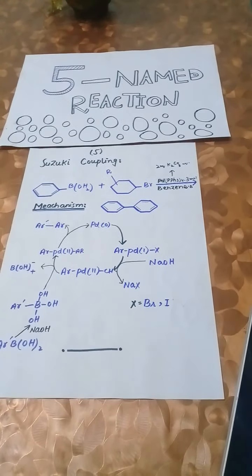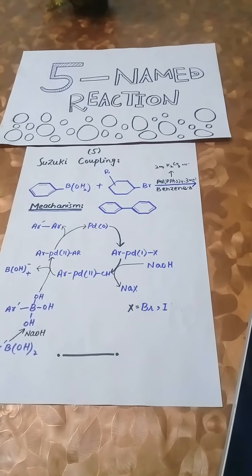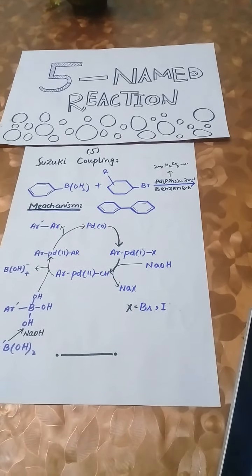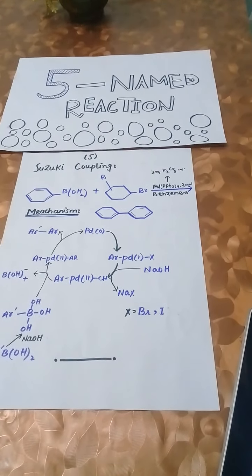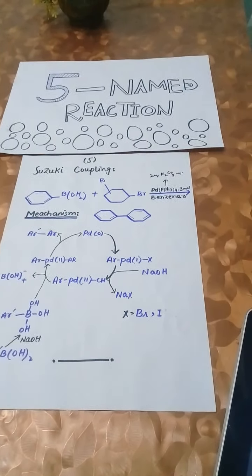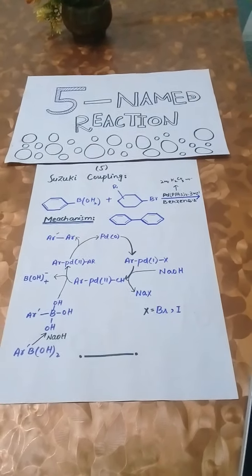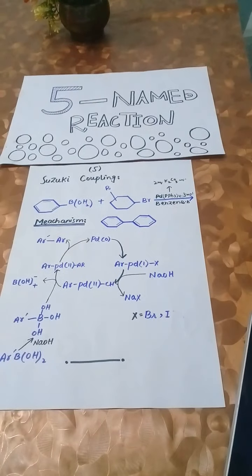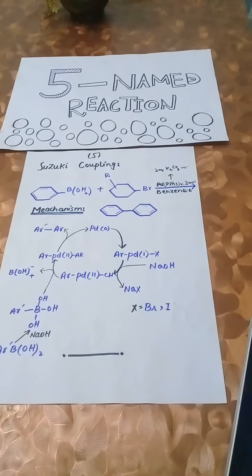It is widely used to synthesize polyolefin systems and substituted biphenyls. Several reviews have been published describing advancement and the development of Suzuki coupling reaction. The mechanism of Suzuki coupling reaction is best viewed from the perspective of the palladium catalyst. The first step is the oxidative addition of palladium to the halide to form an organopalladium species.